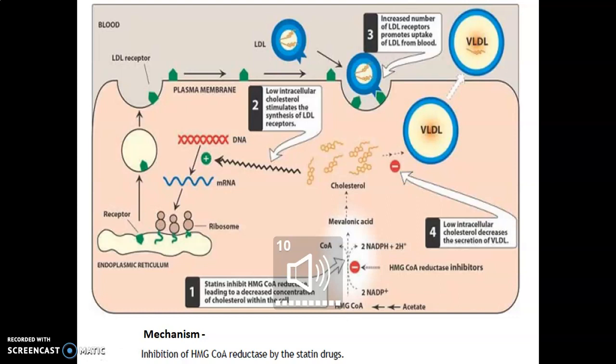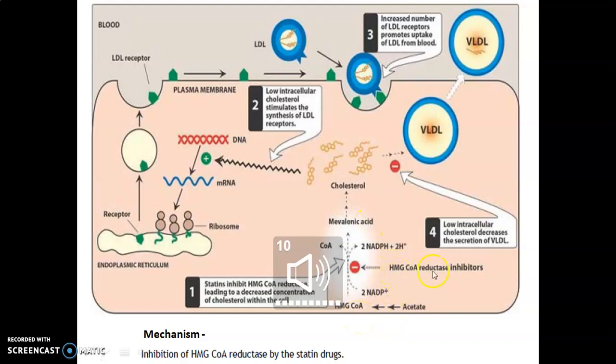Now this is the mechanism of how cholesterol synthesis stops and how statin drugs decrease the LDL level and VLDL level in our body. As we know, acetate is converted into HMG-CoA, then into mevalonic acid, and finally cholesterol synthesis happens in our body. So this we have seen in detail.